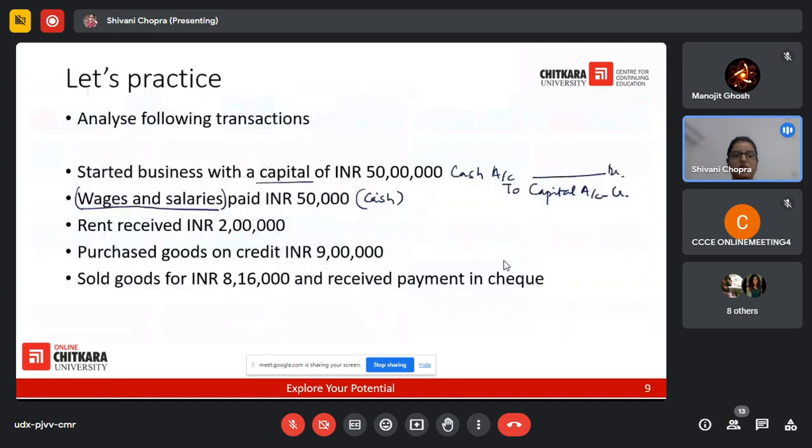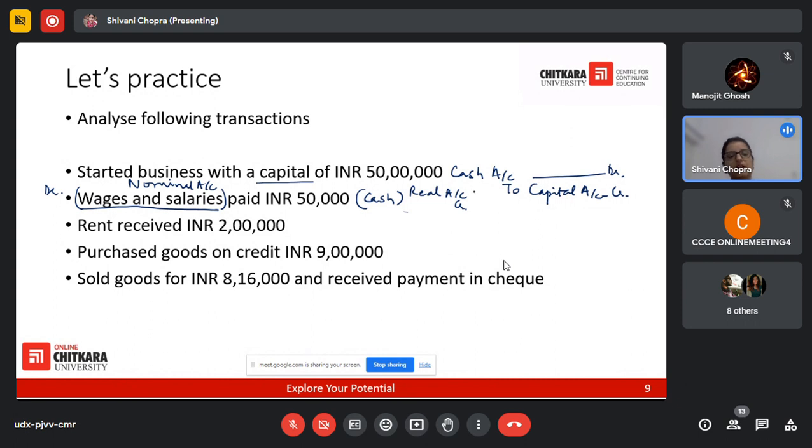Wages and salaries is a nominal account. Cash is a real account, and it is being paid. So we will debit wages and salaries, and credit cash because it is going out. It is getting reduced.